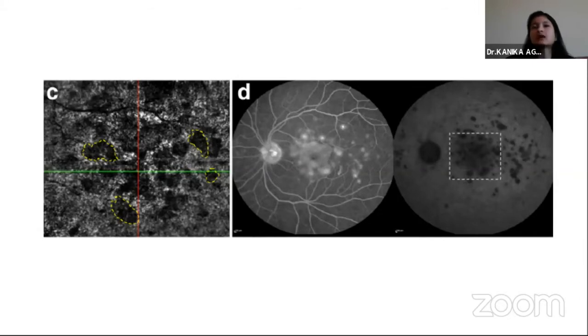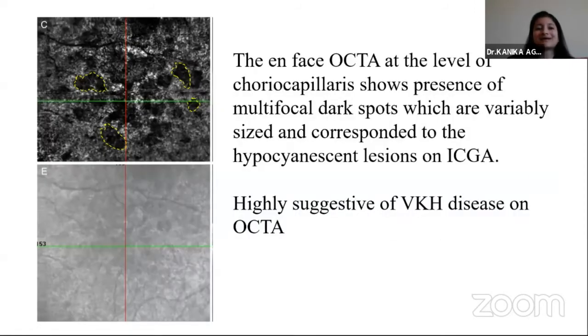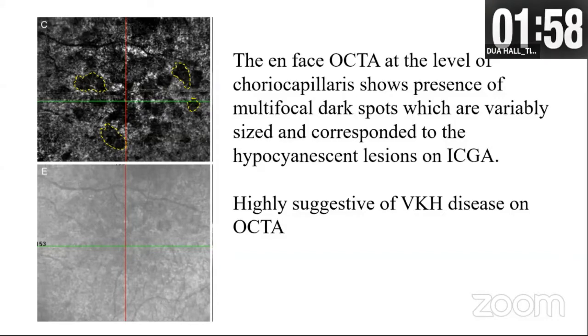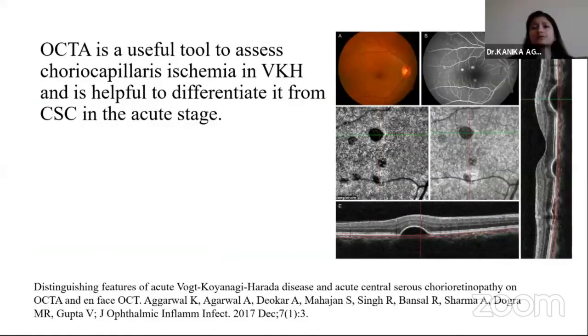So these dark areas seen on OCT angiography represent true choriocapillaris hypoperfusion. And as we can see on the structural en face image, there is no signal loss. So this is a true flow deficit on OCT angio. Just to conclude, in CSC, OCT angio will show these dark areas, but they do not represent flow deficit. Rather, they are just due to signal loss because of the presence of PED or subretinal fluid.